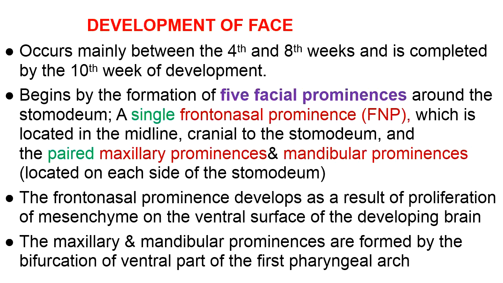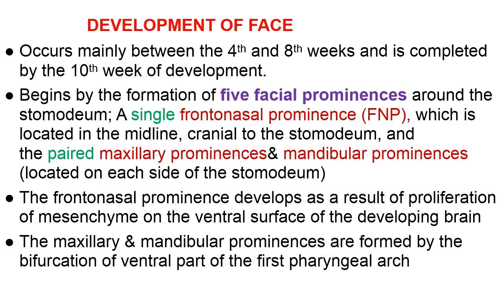These prominences are also known as swellings. These are substitutable terminology, and we would sometimes use the term prominence, sometimes swelling. And remember that the maxillary prominence and mandibular prominences are part of the first pharyngeal arch.